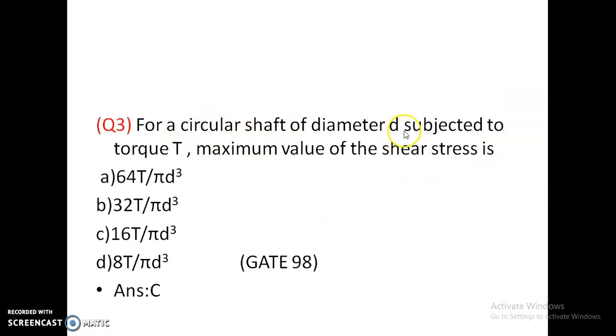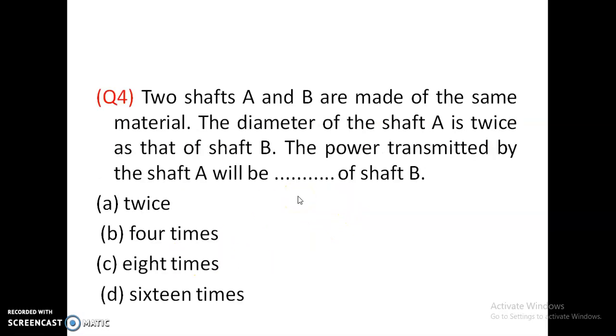For a circular shaft of diameter D subjected to torque T, the maximum value of shear stress is, using the formula T by J equal to tau by R. J equal to pi by 32 D power 4, and R equal to D by 2. So it will become pi by 16. So tau equal to 16 T by pi D cube. Answer is C.